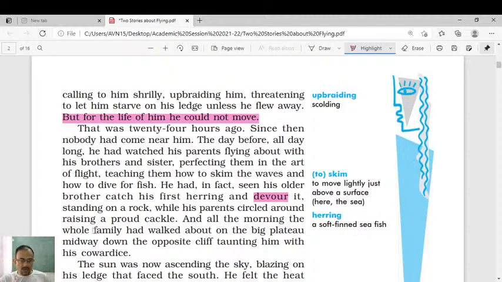And all the morning, the whole family had walked about on the big plateau midway down the opposite cliff, taunting him with his cowardice. Okay, so this paragraph is important from the exam point of view as well. There is a question like, how did the seagull's parents try to encourage him to fly? So you have to write from this particular paragraph.